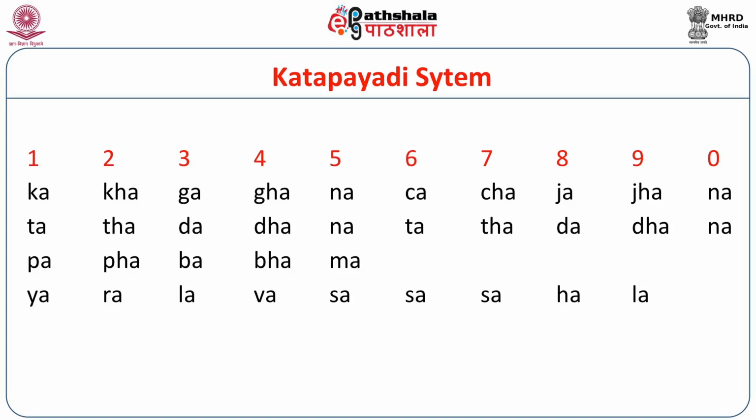In the sixth column, you will find Cha, Ta, Sa. In the 7th column, Cha, Tha, Sha. In the 8th column, Ja, Da, Ha, they denote 8. Similarly, Jha, Dha, La, they denote 9, and Nya and Na, these two, they denote 0.